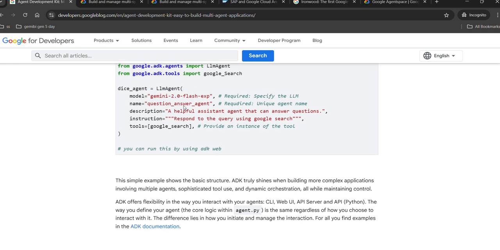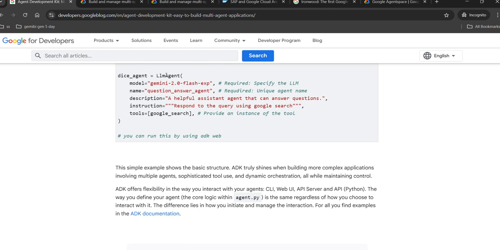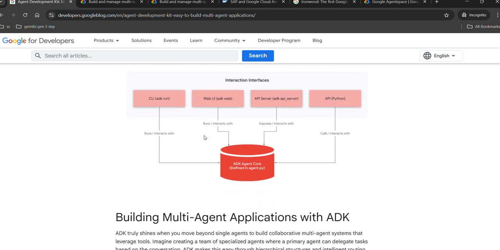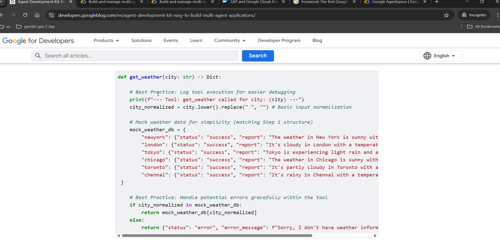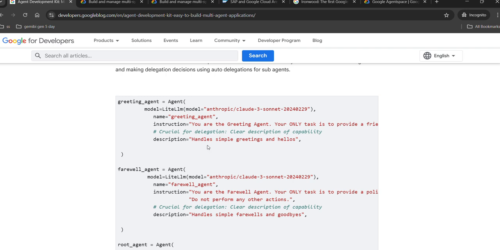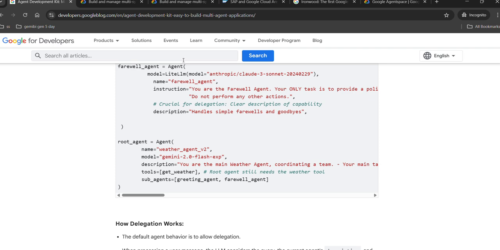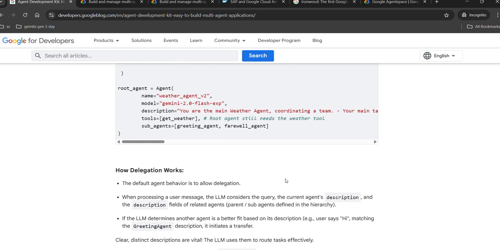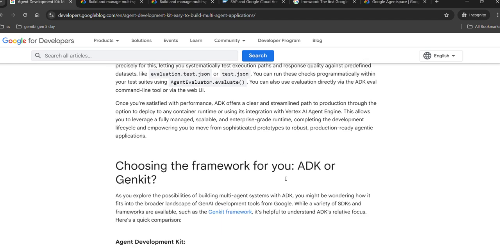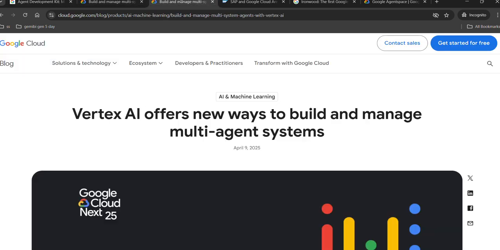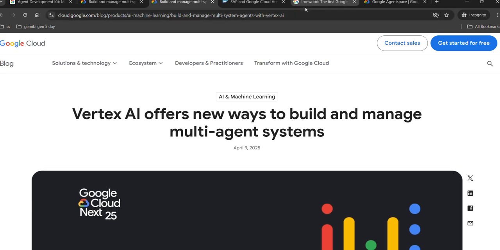So this is the way we use Google ADK, and we can use Google Gemini 2.0 to develop the agents. So this is the architecture available. We can use different models. This is the extension tools, and here there are two agents, one for creating agents and another one, and the root agent. In the root agent we connect both agents. When you run it, it will reason through the agents and get the result and provide it for us.